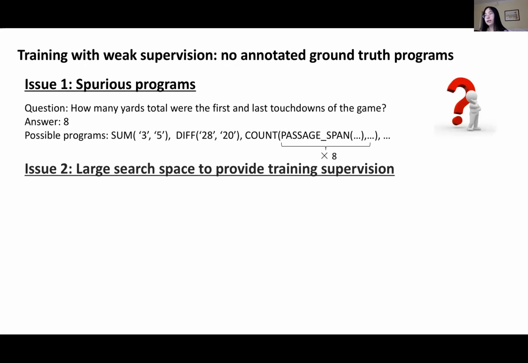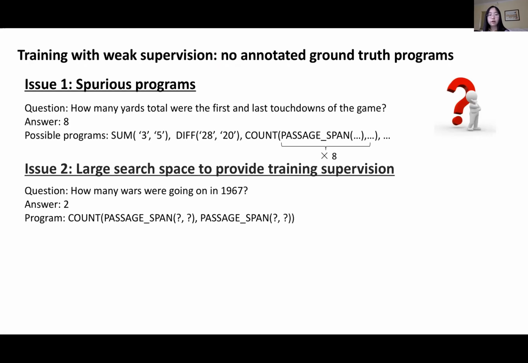Then the second issue is that the program search space could be exponentially large to provide training supervision. So usually we need an exhaustive search of ground truth programs to start our training. And this may be easier for span selection problems, but it will be super hard for counting and sorting problems. For example, for counting problems, if we have access to the ground truth answer, which is 2 here, then we only know that for this count operator, it needs to include 2 passage spans as its argument. But we know nothing about the spans to select, so we need to enumerate among all possible spans in the passage.